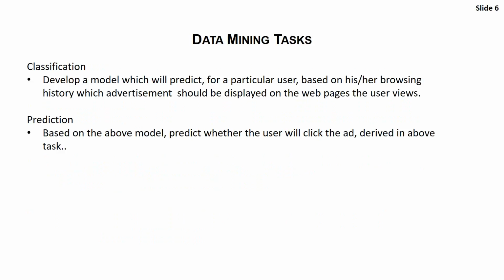For this purpose, we used two data mining tasks. The first one is classification. The classification model helps us predict, for a particular user against a display ID, the probability of the ads to be displayed, so Outbrain can decide, as per the model, which ads to display on which page. The second one is prediction. Based on the above model, the prediction tells us how likely a user is to click the ad. It is in the form of a binary result, 0 and 1. If the user clicks, it's 1, and if the user doesn't, it's 0.